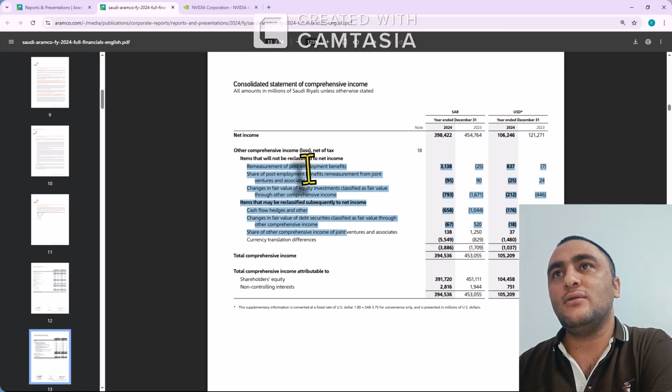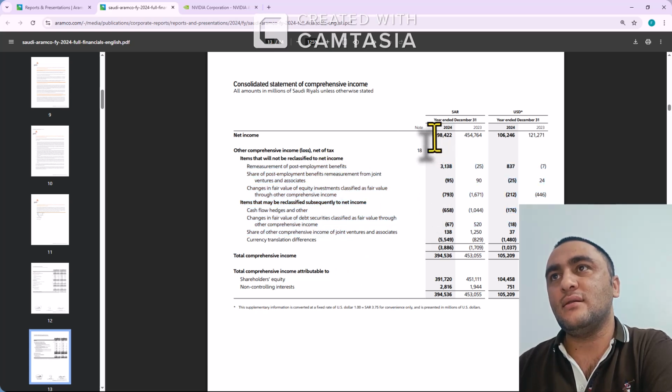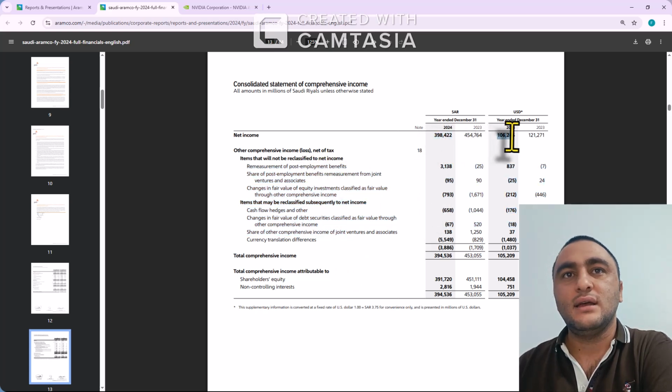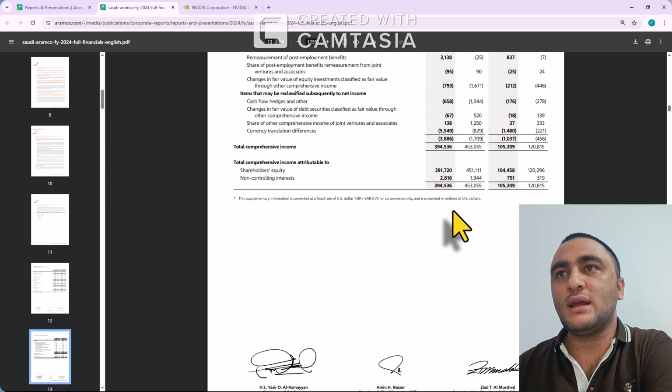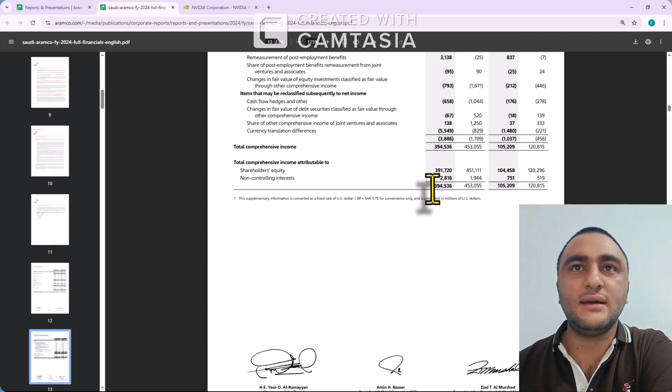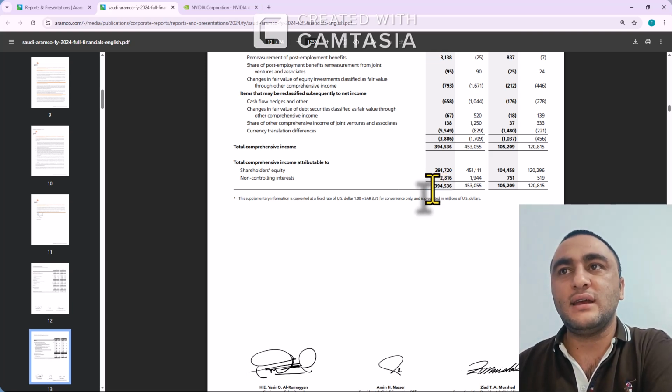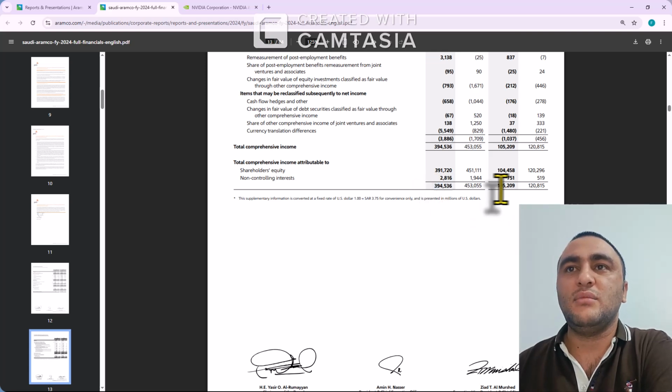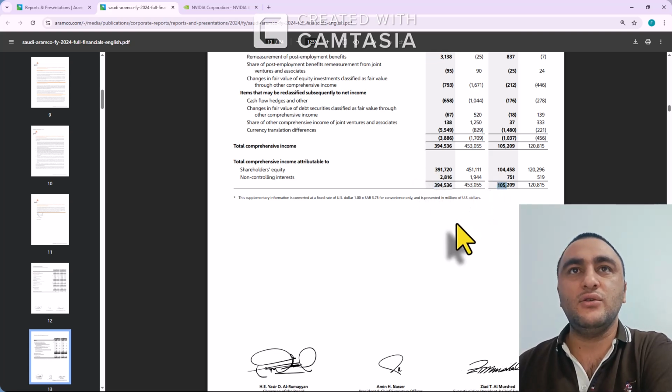So in OCI we can see these figures, and in the last, if we collectively see the net profit the company got after adjusting realized, unrealized and everything, they got 394 billion in Saudi Arabia, 105 billion in US dollars, sorry.